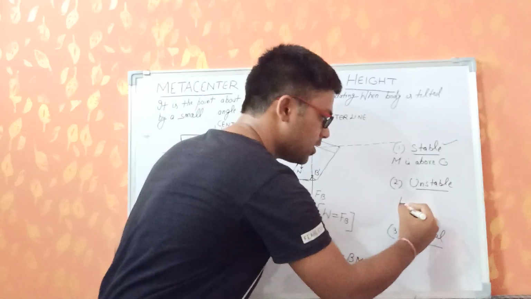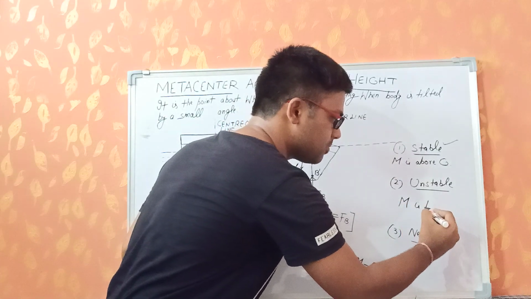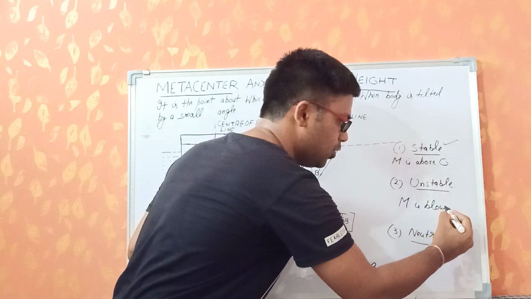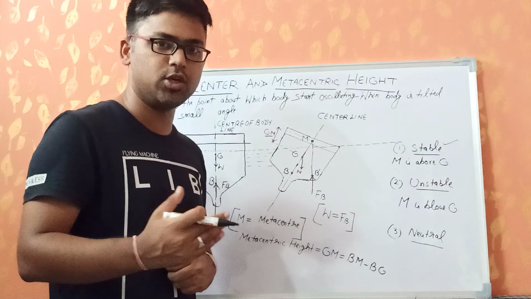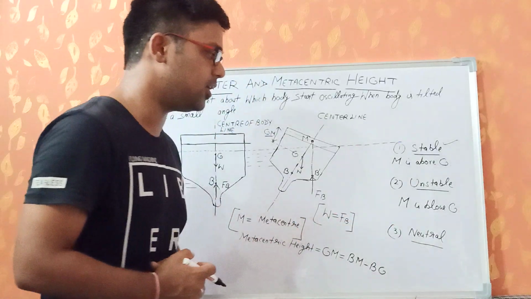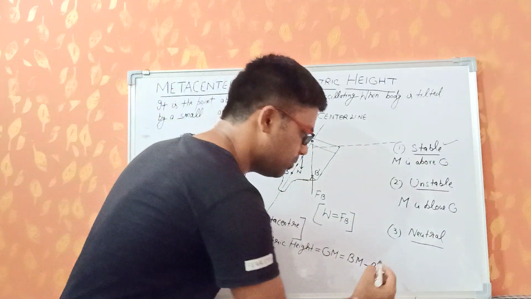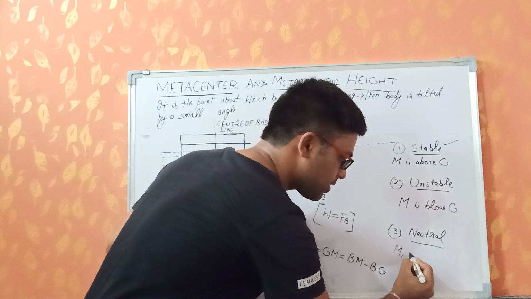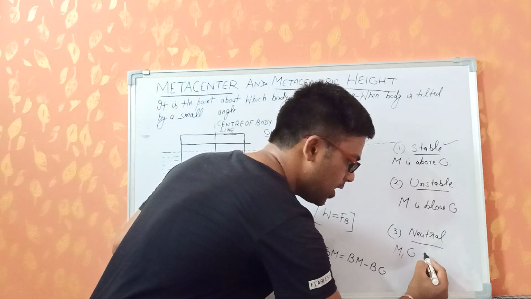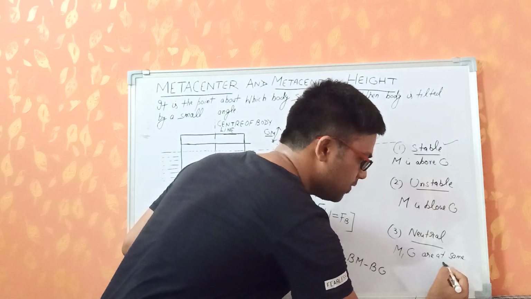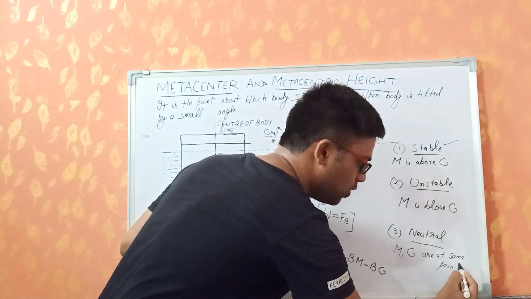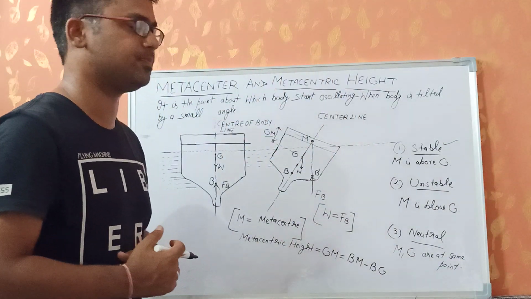Second case, if M is below G, this is going to be a case of unstable equilibrium. And third one, if M and G coincide, it means both are at the same point, that is a case of neutral equilibrium.